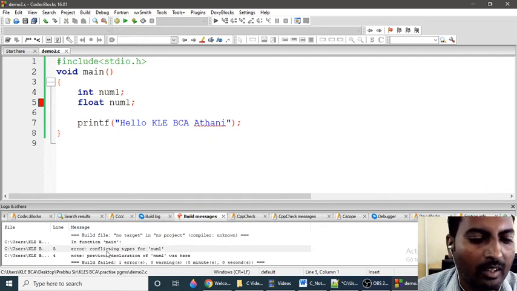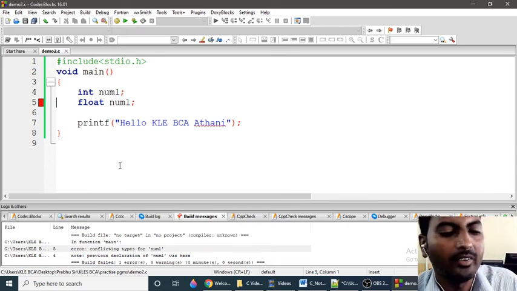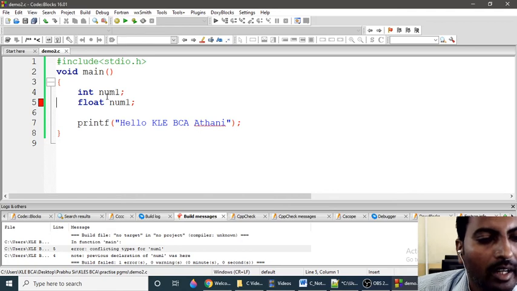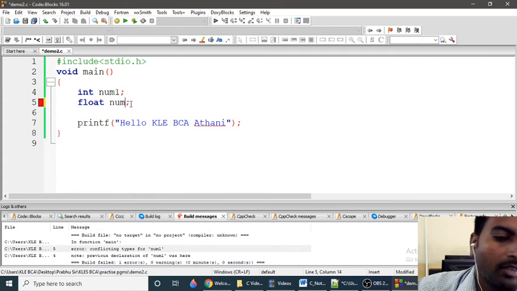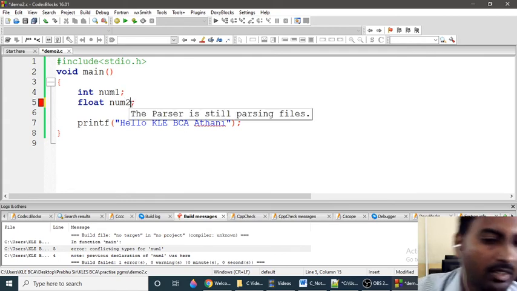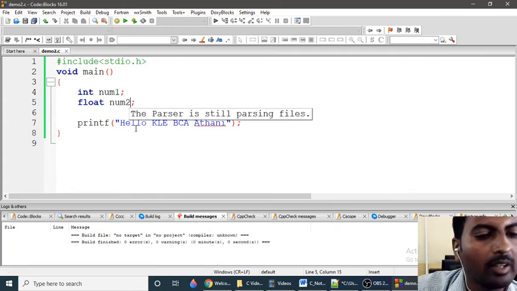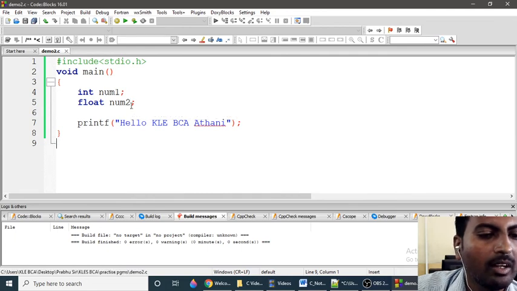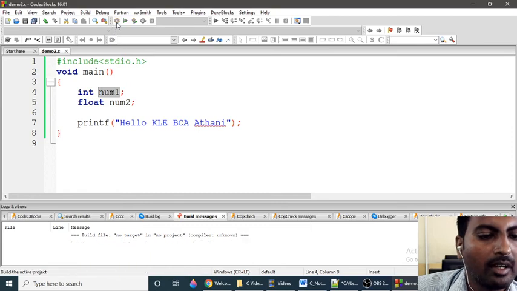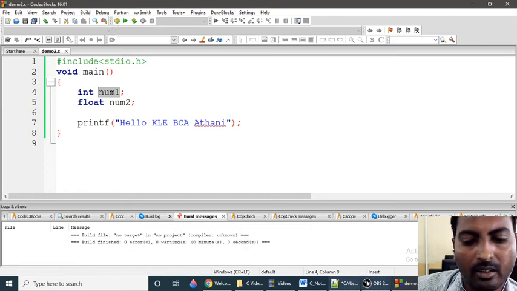See, conflicting types for num1, because conflict is nothing but confusion to the compiler. Num1 is already declared, so num1 is already reserved. Why am I using num1 again? It should not be num1. You can give any name, num2. If you compile, I won't get any error. So this is a floating point variable and this is an integral variable. Compile it, I will not get any error.